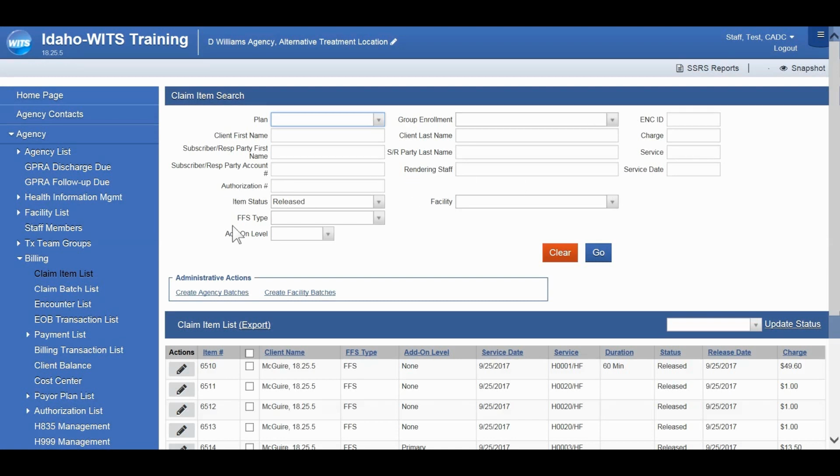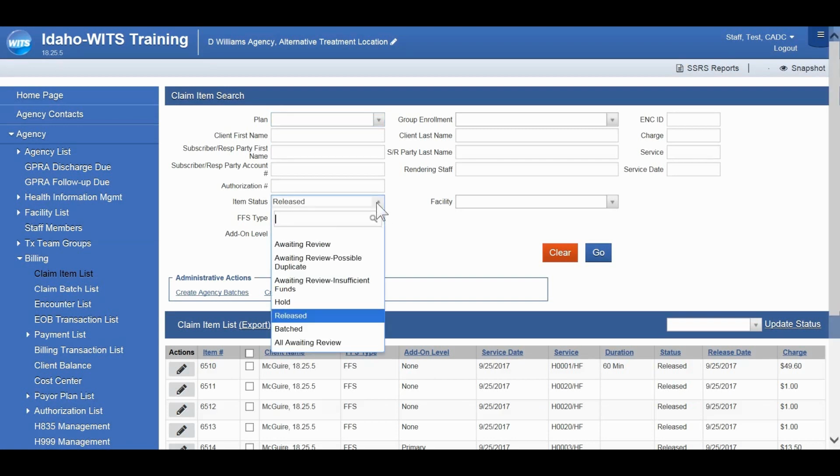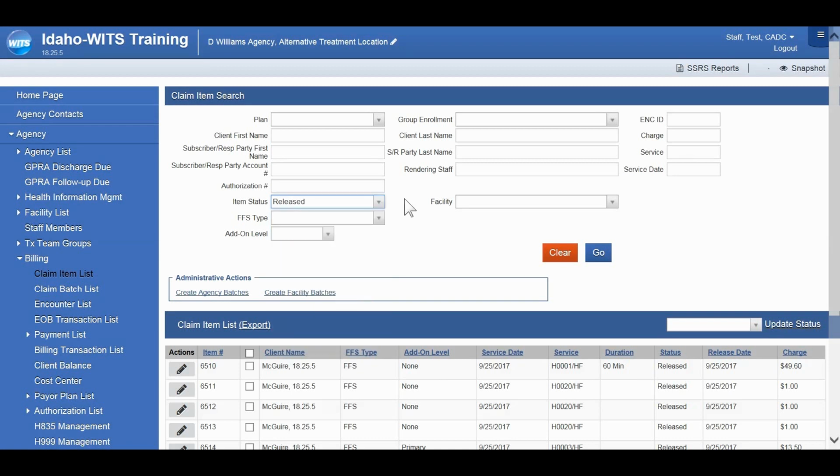Again, you have a number of fields that you can populate with information to search for a claim item. And under the status, you have awaiting review, a few of the awaiting review sub-items like possible duplicate or insufficient funds, released, which is what it will pre-populate with, batched, which is the status that items will be in once you batch them. And then you can look for all awaiting review, and it will look for any of those subtypes.